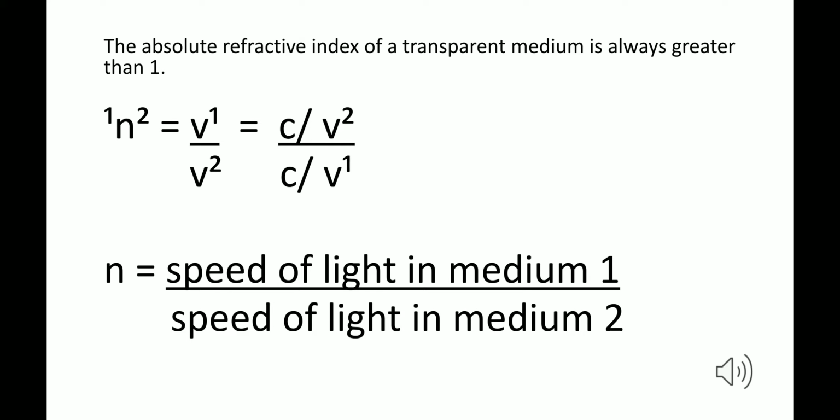Understood? So right now we can directly apply the formula if we have to find out the refractive index of medium 1 with respect to medium 2. It will be speed of light in medium 1 to speed of light in medium 2, directly. And we have seen where it has come from. Okay, so we move further.